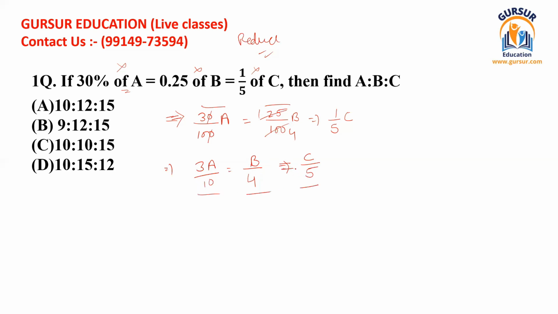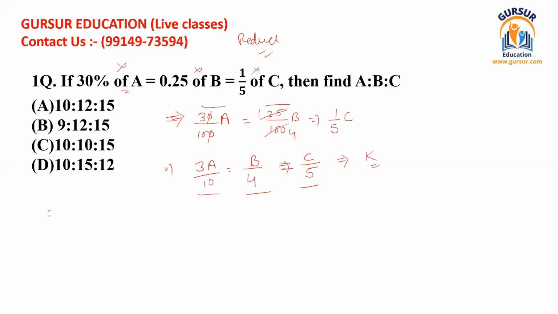So we are left with these values, and we assume that each value is equal to k. K is a constant, and in these kinds of questions you can assume anything. So we assume that k is the constant and it is equal to all the values. Then how can we find the individual values?